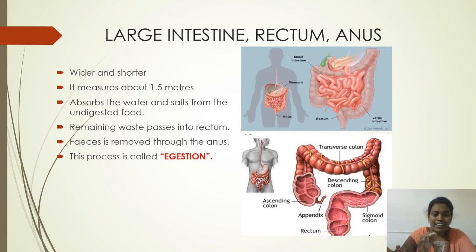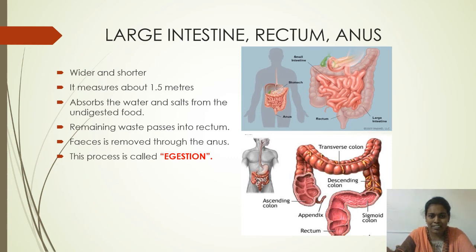There, the absorbed food gets assimilated by the cell. Assimilate means it is utilized by the cell. It mixes with the oxygen which we inhale, and each cell gets energy from that absorbed food. This is called assimilation, and it is also called utilization of that food by the body.